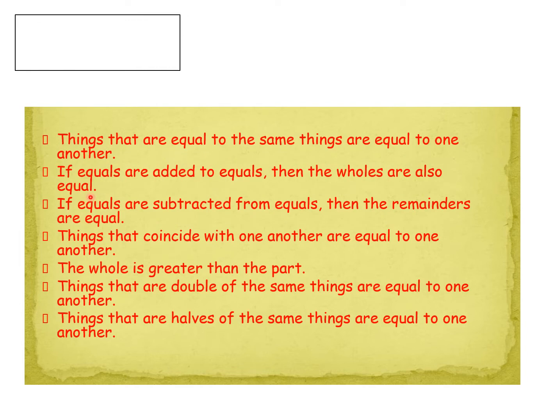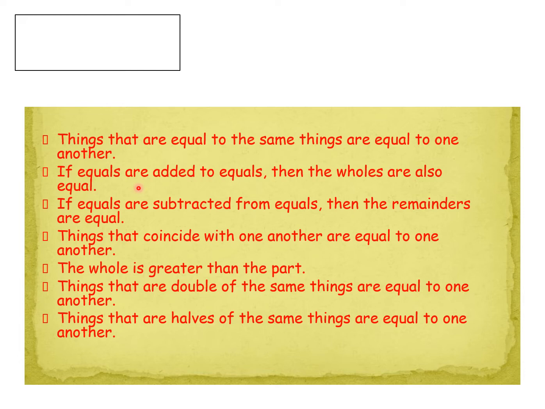Now let us discuss Euclid's axioms. Things that are equal to the same things are equal to one another. If equals are added to equals, then the wholes are also equal.